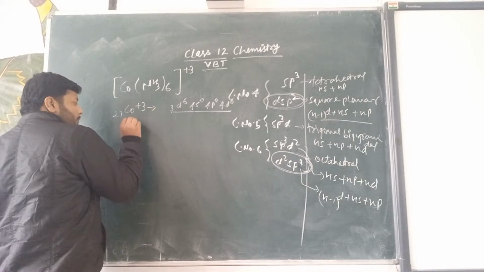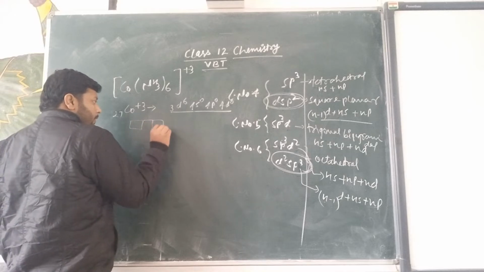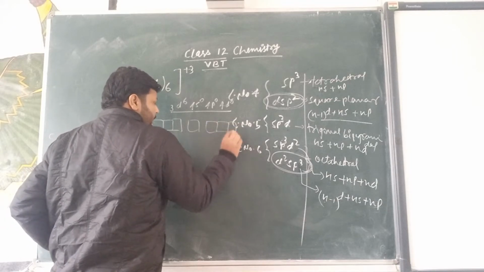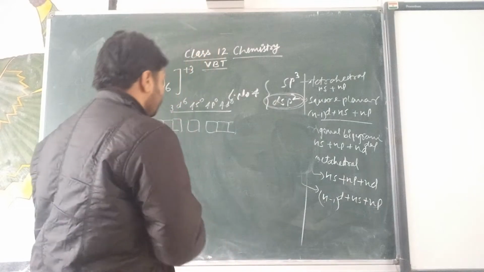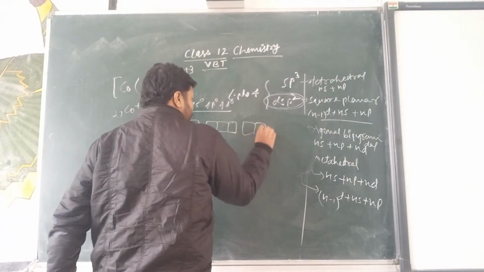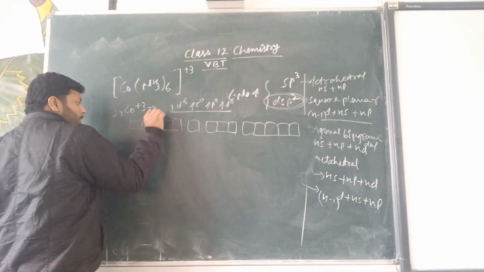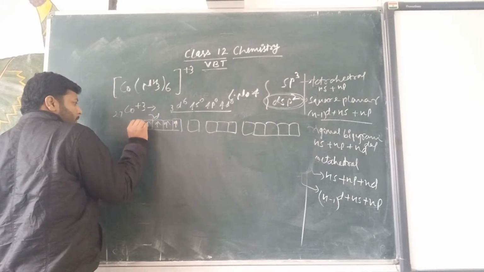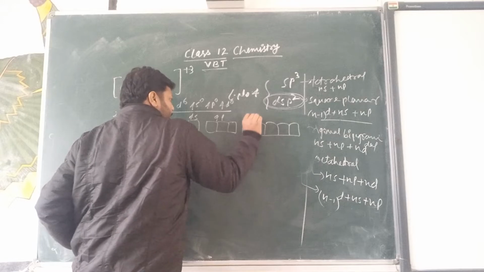Let's see what the orbital electronic arrangement is. In the ground state, there are electrons in the 3d, then 4s, 4p, 4d.